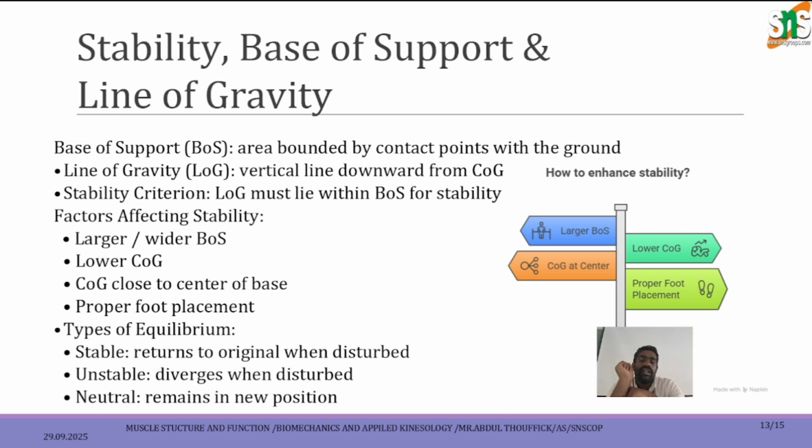So when a cricket ball is thrown, it will be returned to the keeper's hand. It is in stable equilibrium. Unstable equilibrium: when a ball has been thrown throughout the air, it has been diverted to some other places. And what is neutral equilibrium? So a cricket ball has been thrown, there is no fielder, the ball has been thrown throughout the field. The ball will be stable at a new position.